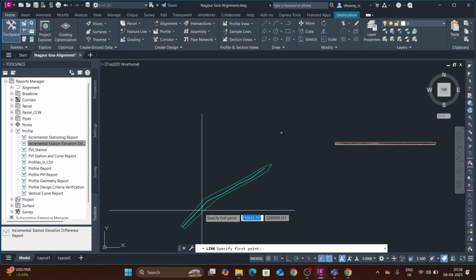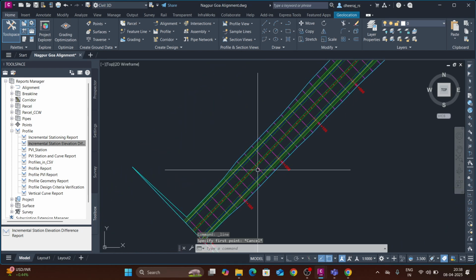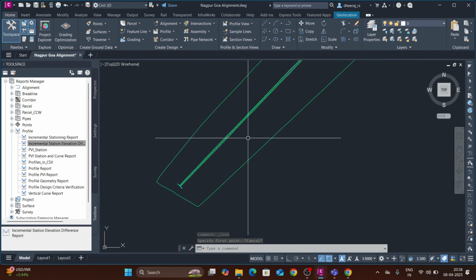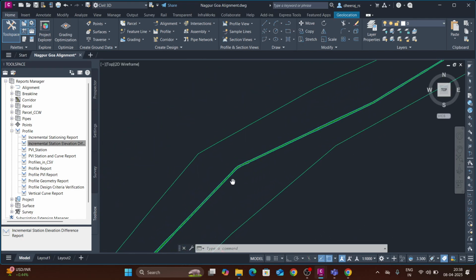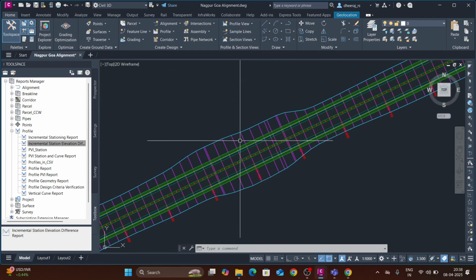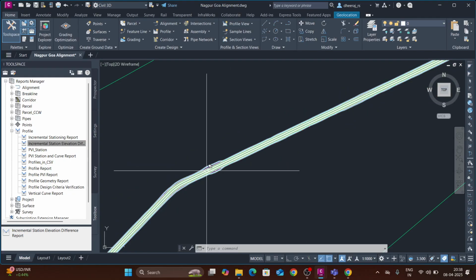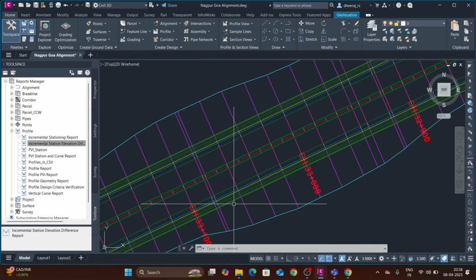You can see the total corridor is applied throughout the length. You can see at the end, and in the middle, you can see all the corridor. You can see total there is a filling only. That's why it is going beyond the width of the shoulder. Right now, the endmost line of green.